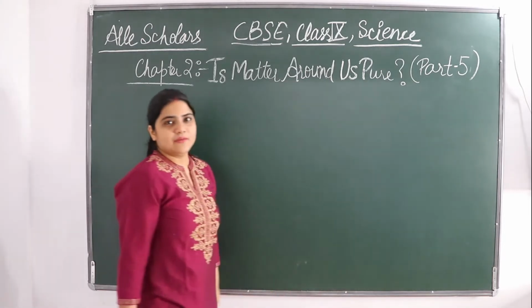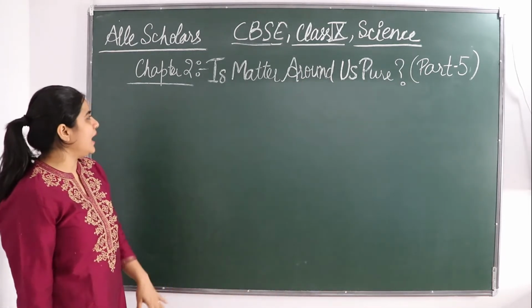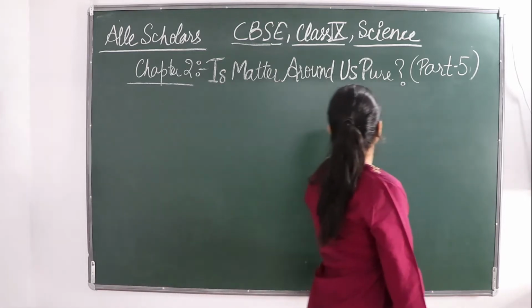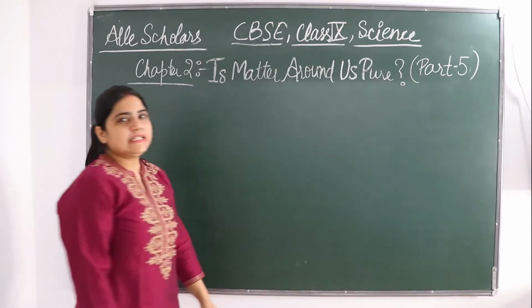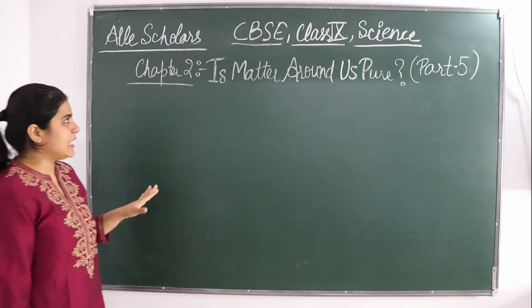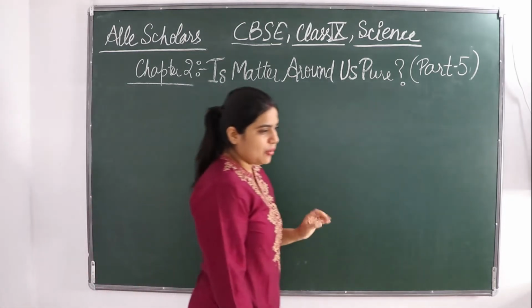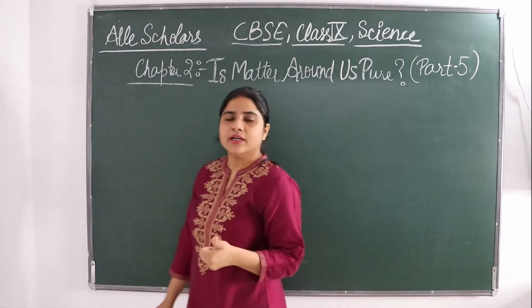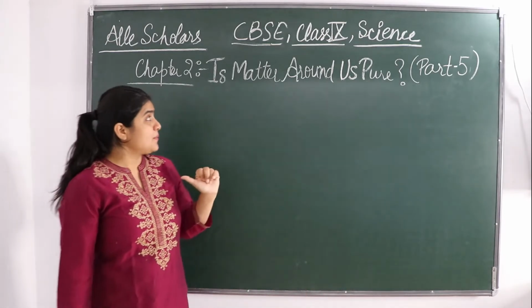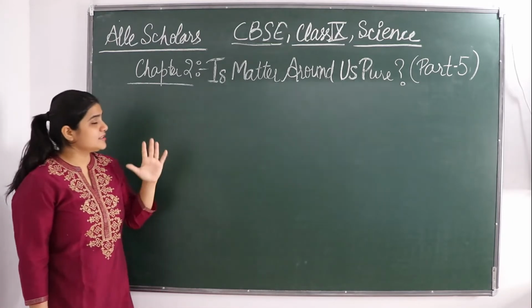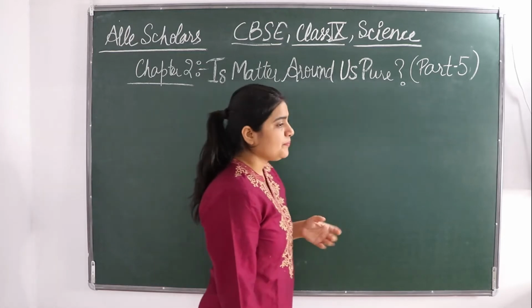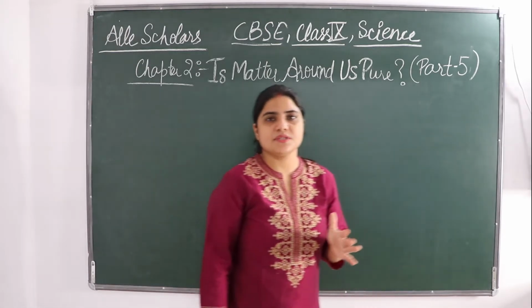So today I will be taking the fifth part of the chapter Is Matter Around Us Pure. This is the second chapter from class 9 science, CBSE board. We have learned much about substances, whether they are pure or not, and the types of substances, pure and impure.